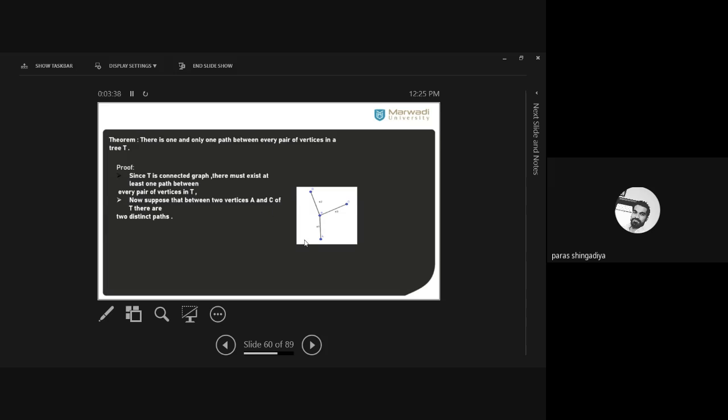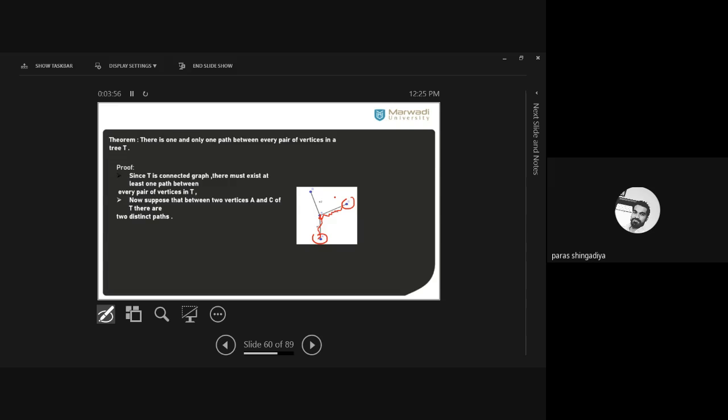Here two vertices are given. One vertex is A, and the second vertex is C. Okay, this is vertex A and this is vertex C. Now which path is that? A E1 B, and then after that E3 C. That is one path.